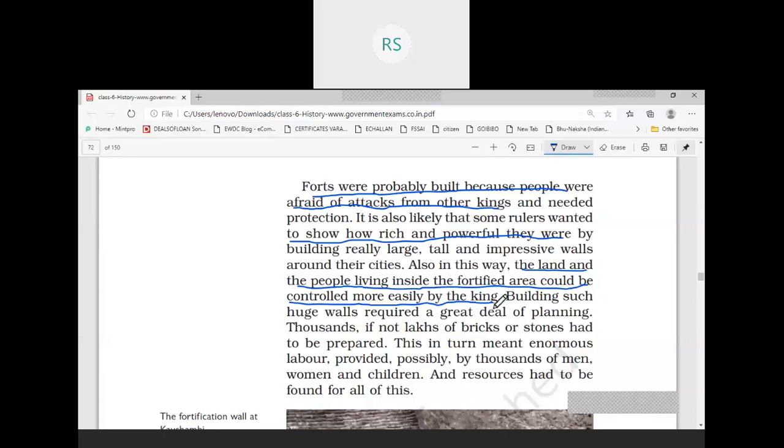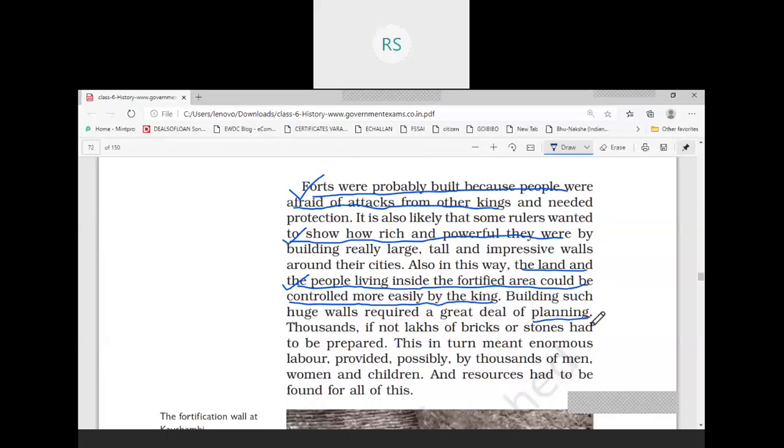So fortifications were done for these three reasons. These are the three reasons. This is the first reason, this is the second reason, and this is the third reason. Now we see that to build such huge walls, what was needed? First of all, planning. Without planning, this type of fortification which we are talking about was not possible. So the first step was planning.